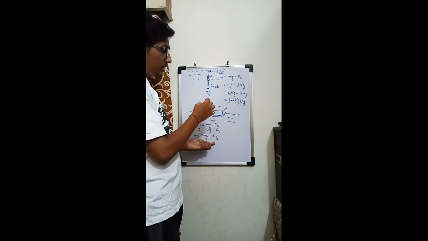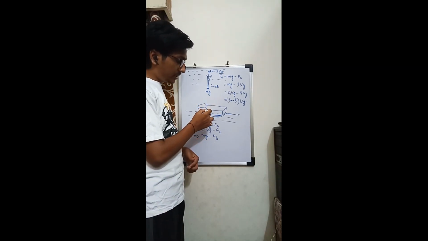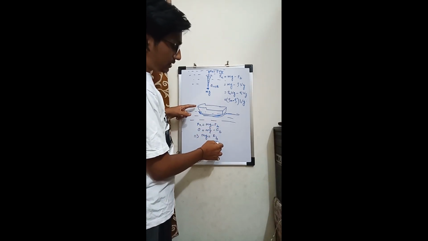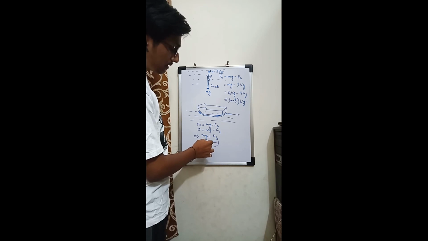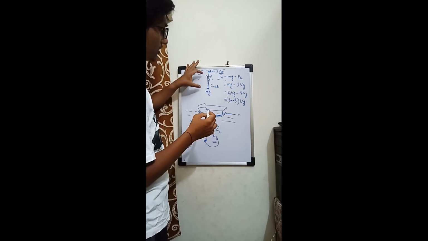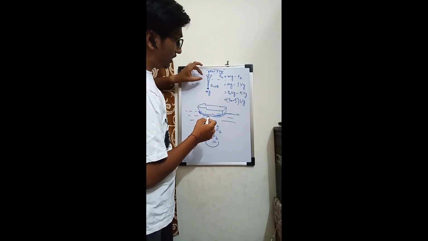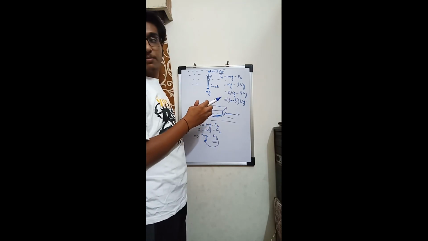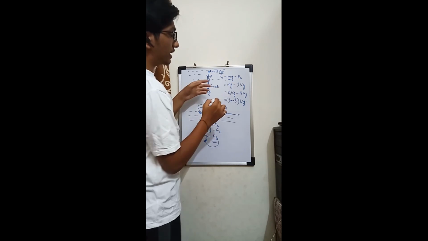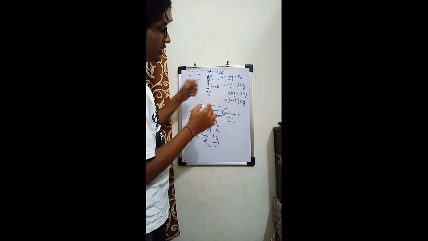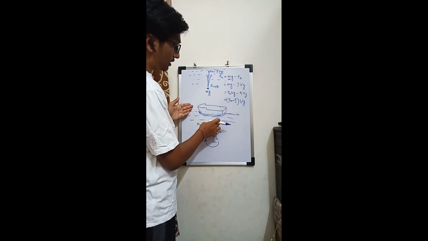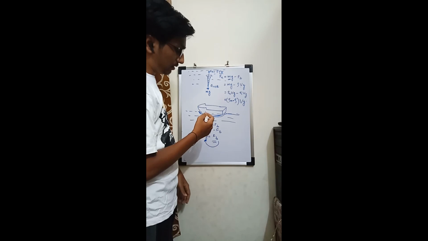So because the ship is large, because it can displace a large amount of water, it can generate a greater buoyant force which is just sufficient to counterbalance its weight. This is not possible here because the nail has a very small volume. It is not able to displace a considerable volume of water to counterbalance its weight, and therefore there is a net acceleration experienced by the nail. This is the reason why the ship floats on the water surface and the nail sinks into the water.